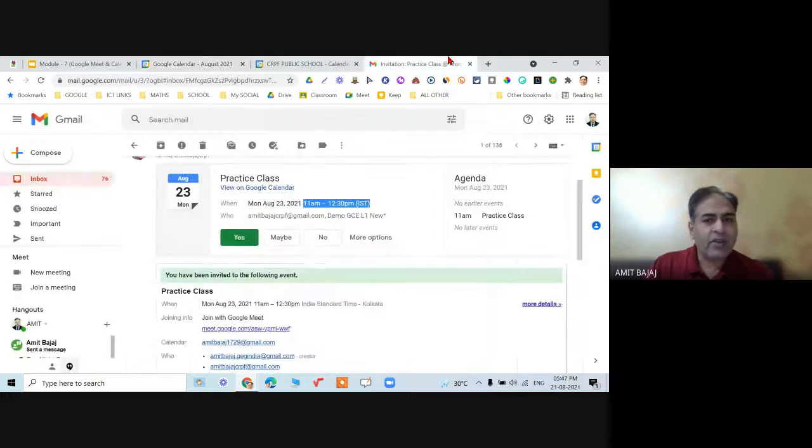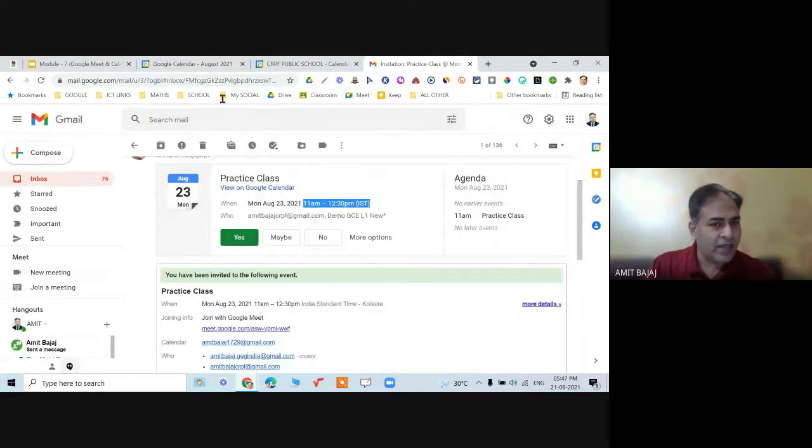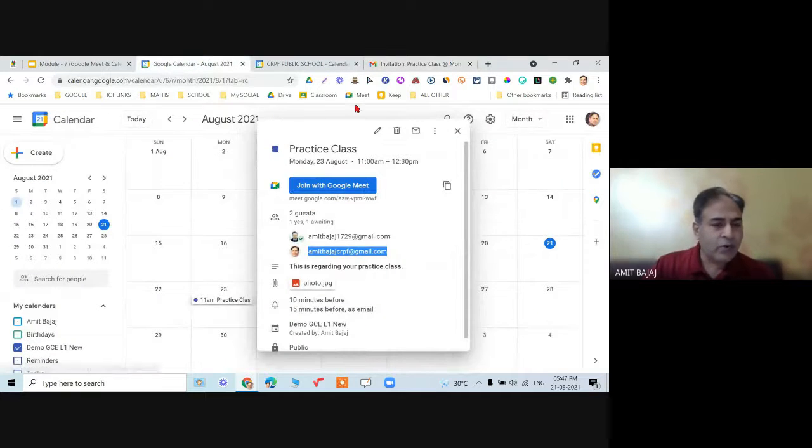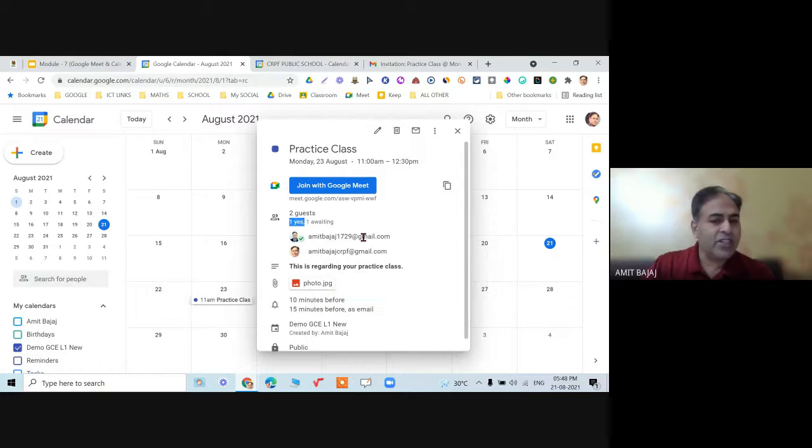And when I go to that particular account, I can always say I am not interested, so I can go for no. This is optional, but you can see once I have accepted the invitation, as the owner of this calendar, I will get the instant notification that this person has accepted this invitation and is ready to join this.